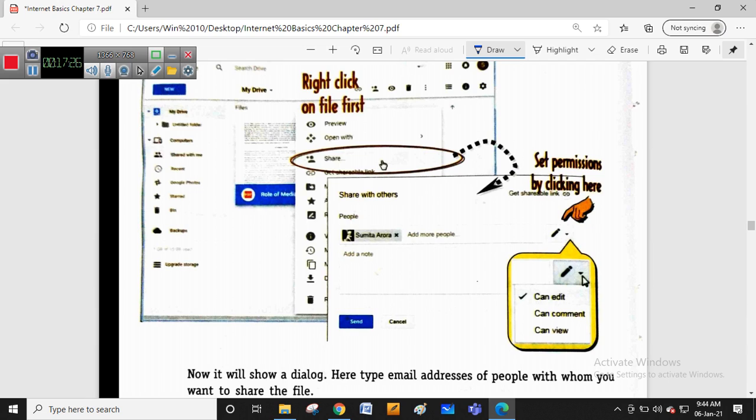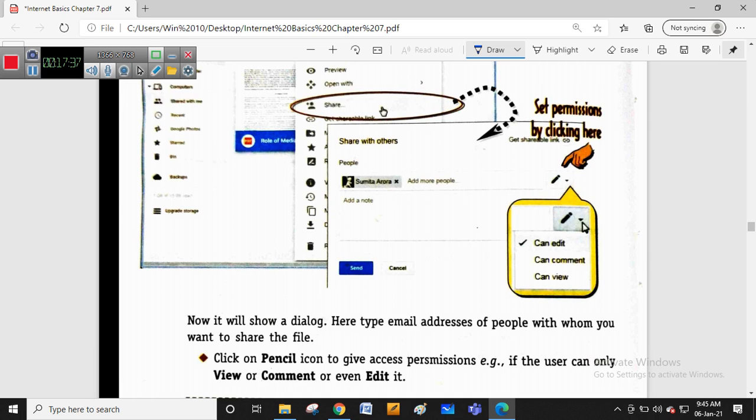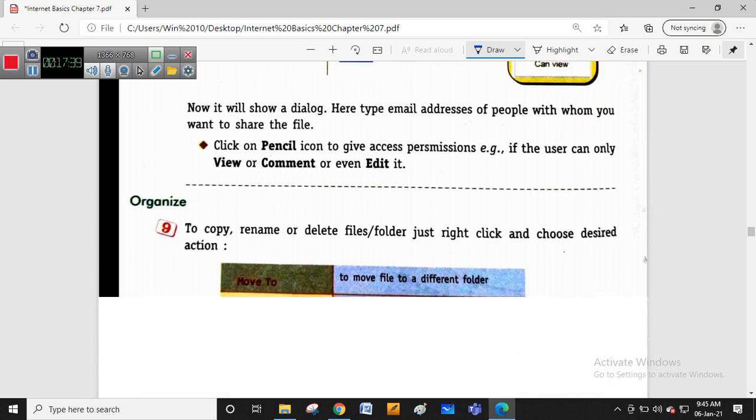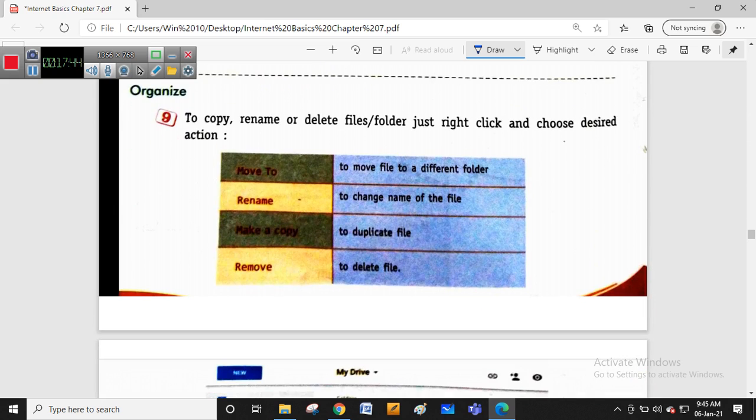They can see, but it will be read only; they cannot write. They cannot download either; they can only view. Here you will get the options can edit, can comment, can view. If you give the permission of can edit, then you can see and download. This is Google Drive, where we can store up to 50 GB of space.